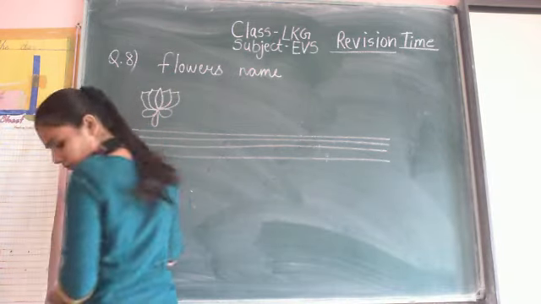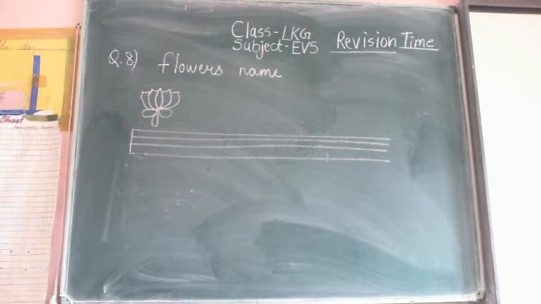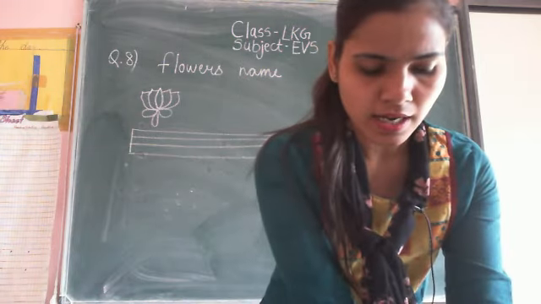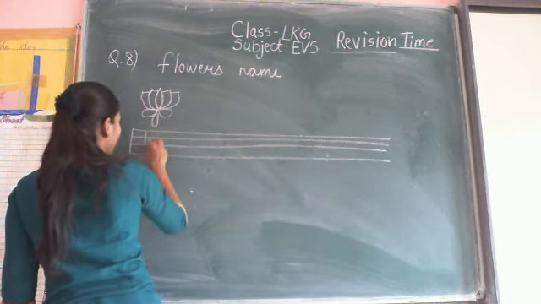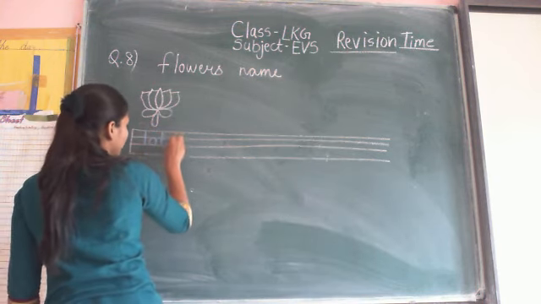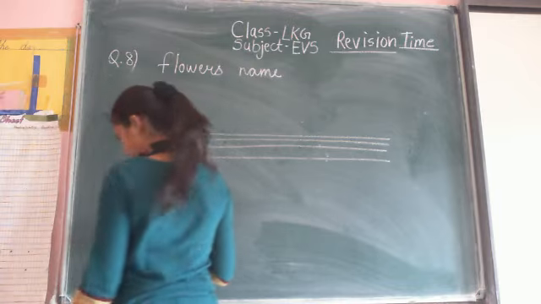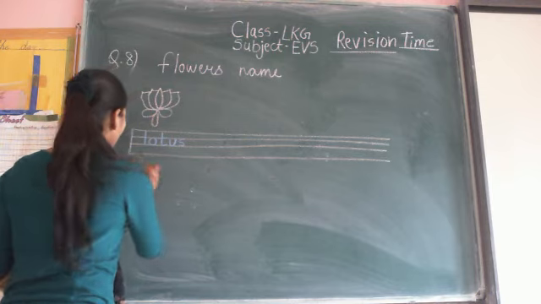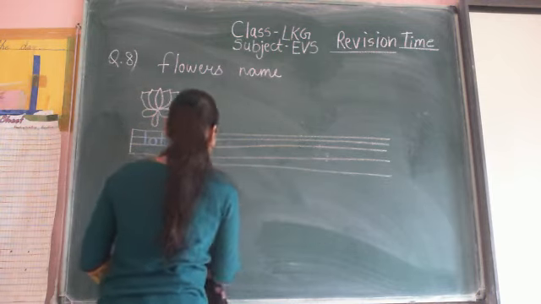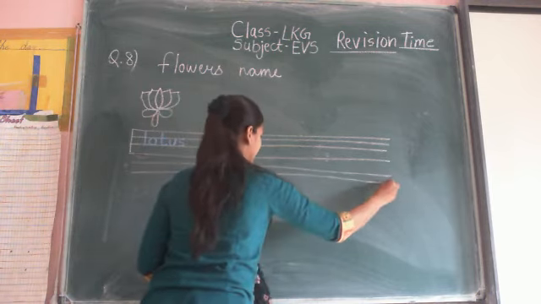So write the name of the lotus flower. Lotus flower. Now how to write? Write down side till the last line.